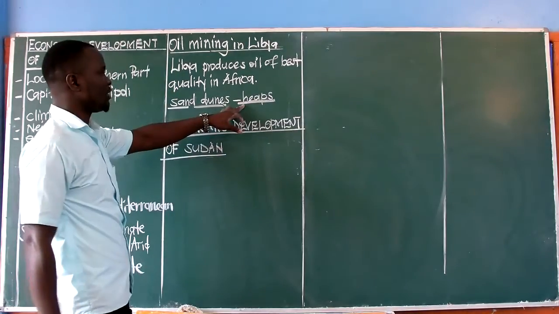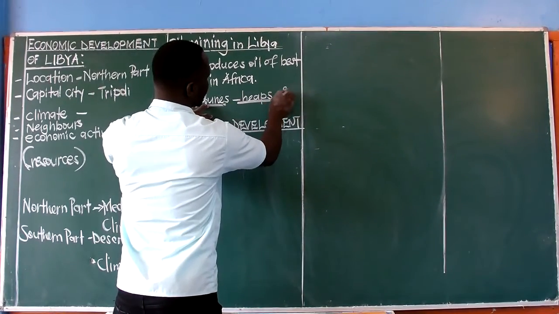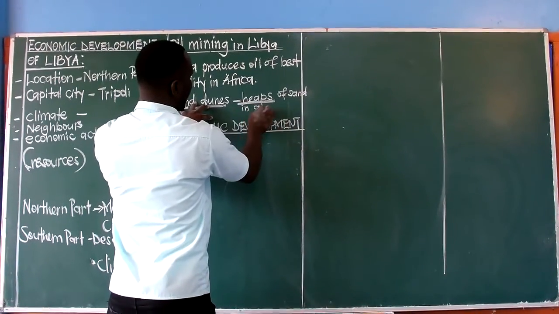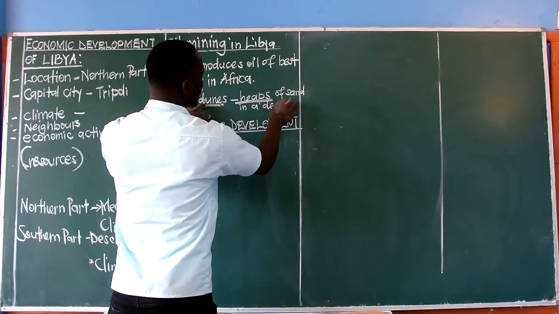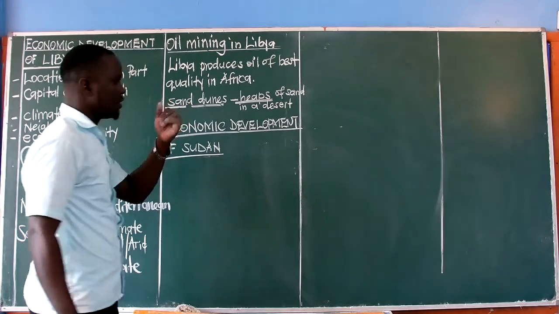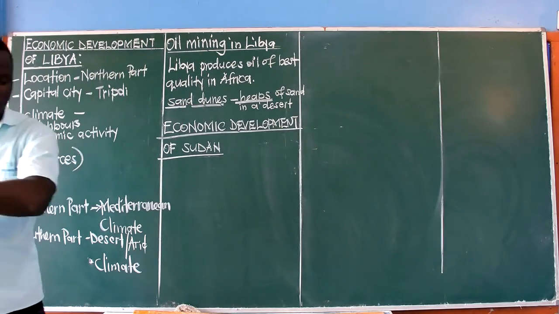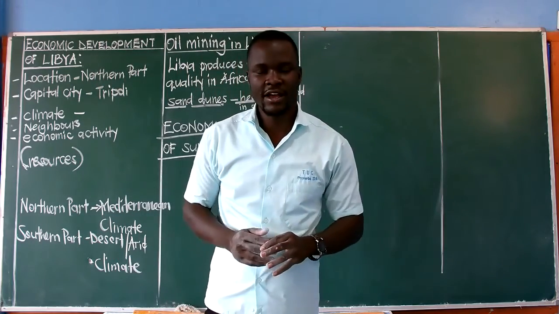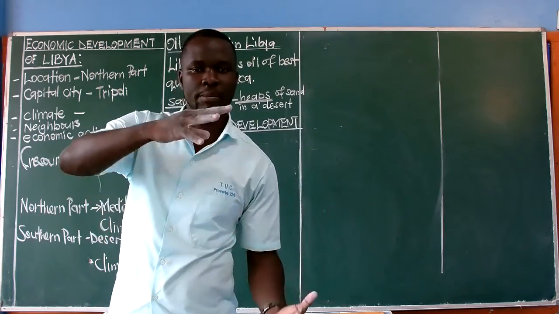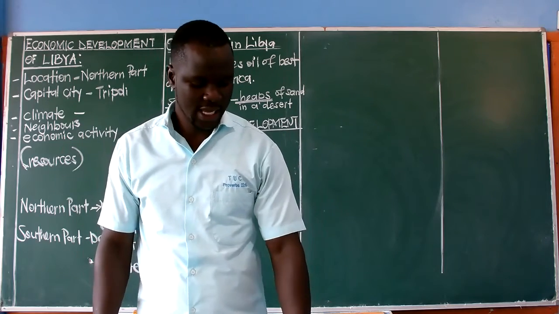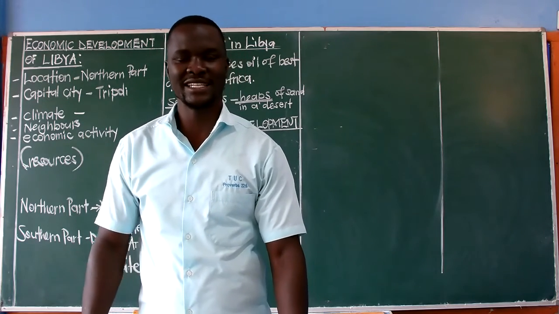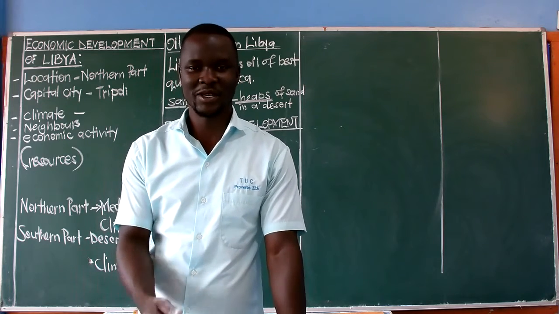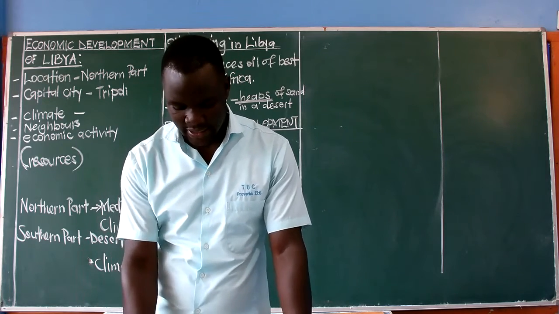The heaps of sand in a desert. As wind blows, the wind keeps on blowing this sand, and the sand can be piled in an area, forming a heap. That is what we call the sand dune. These are features in a desert which will help to attract tourists. Of course, that will bring tourism taking place in the desert.